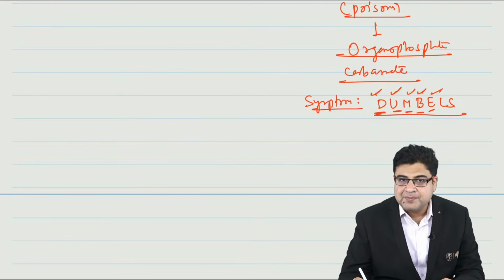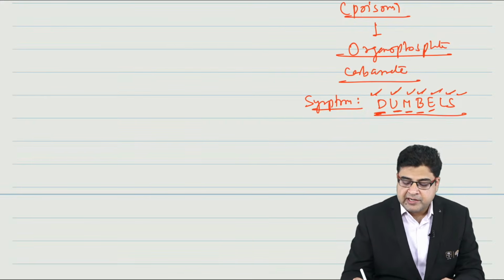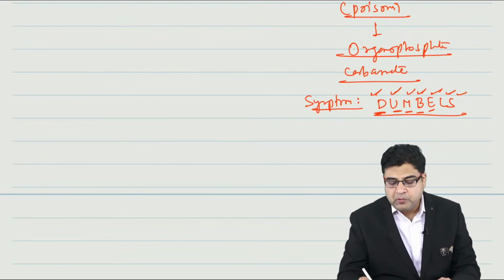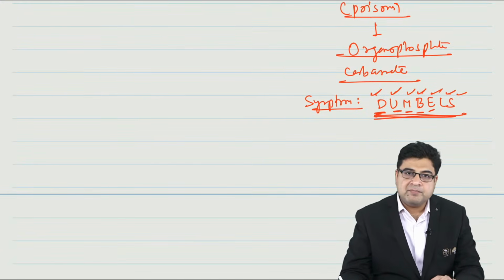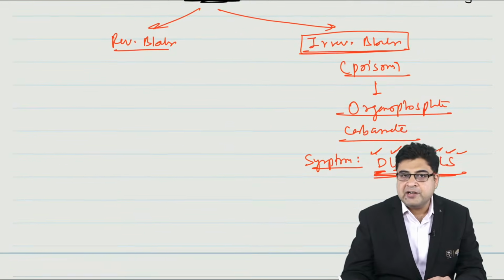The patient can have epilepsy or seizures. The patient can have lacrimation and salivation. So an OP poisoning patient comes to you with cholinergic symptoms, which we remember as DUMBBELS.